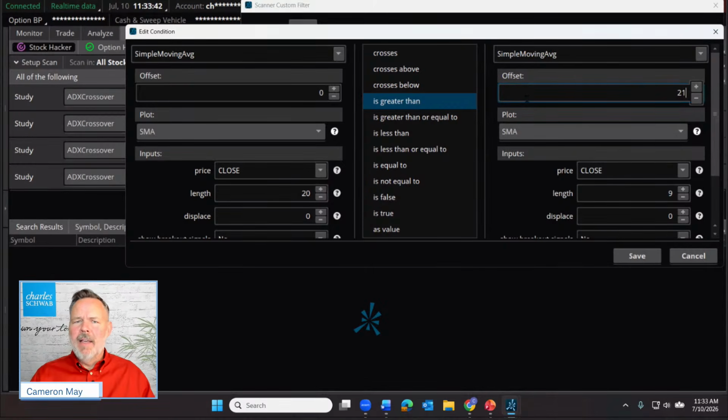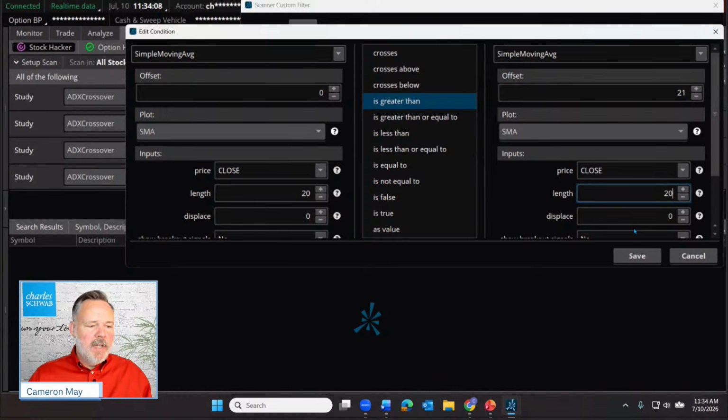Why did I choose 21 days? Well, actually, if we're really getting nitpicky, 21, 22 days is about a month in business days or trading days. All right. So I'm going to compare today, no offset, 0 offset, to 21 days ago. And let's set the length of our moving average to 20.